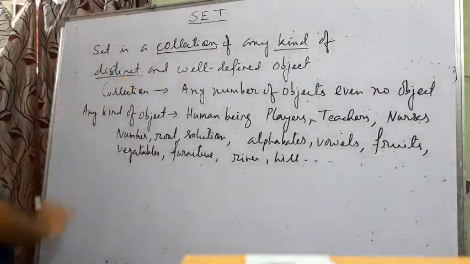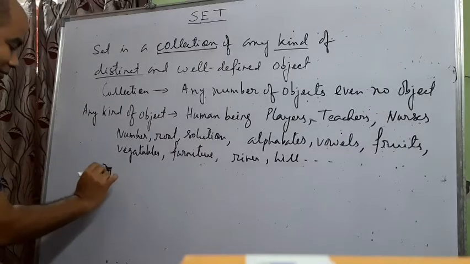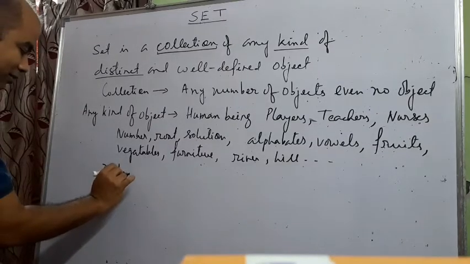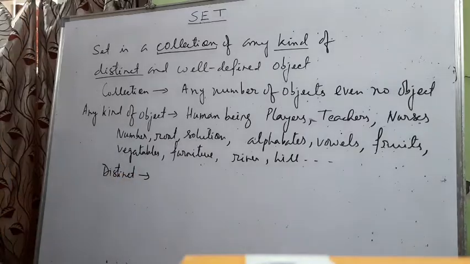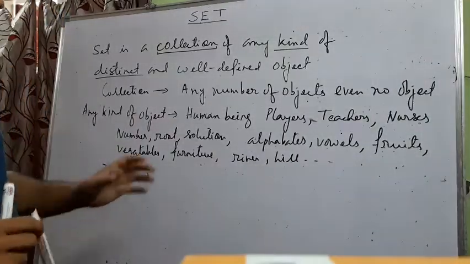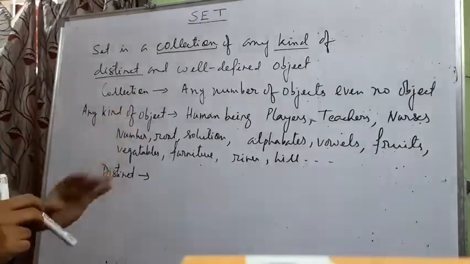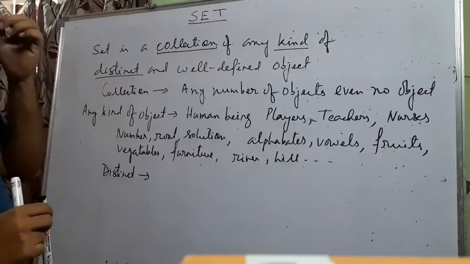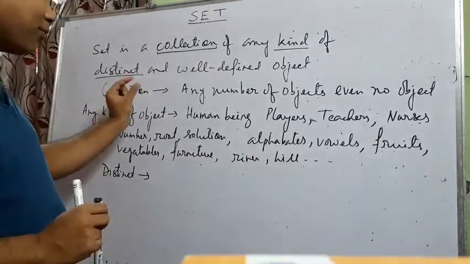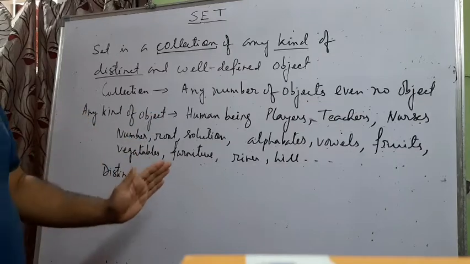Now the meaning of the word distinct. Why have you used here the word distinct? Distinct means the objects should be clear to you, and separated from each other.